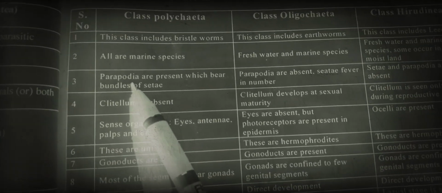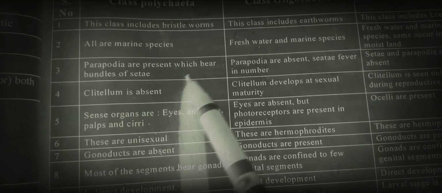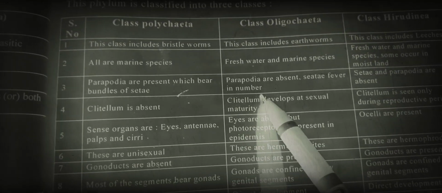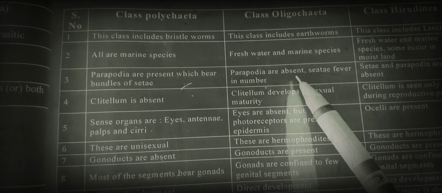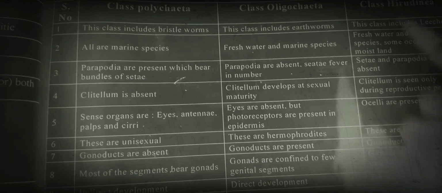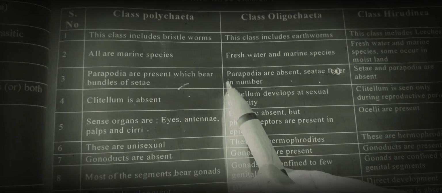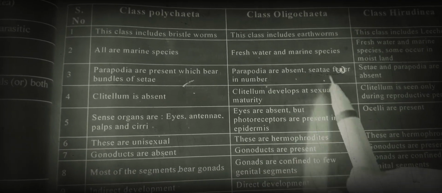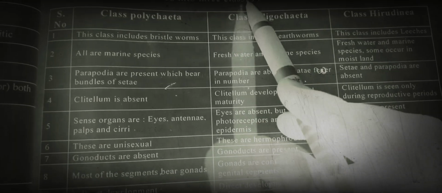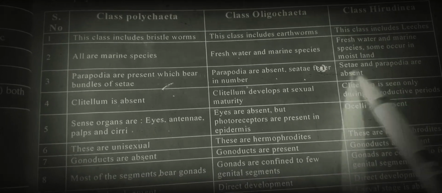Next, in Polychaeta, parapodia are present, which bear bundles of setae. In oligochaetes, parapodia are absent and setae are fewer in number. Here only a few setae are present, that's why Oligo means few. Next, in Hirudinea, setae and parapodia both are absent.